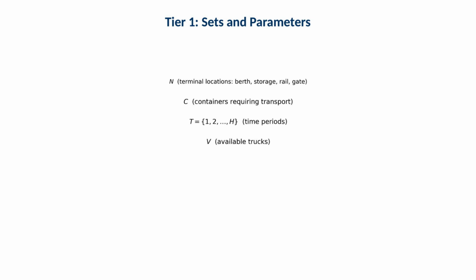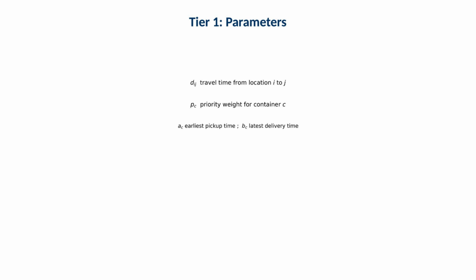This slide introduces the sets and the parameter categories used by the model. Operationally, sets define the physical locations and the decision horizon, while parameters define travel times, priorities, and time windows that determine what is feasible. Parameters include travel time between locations, priority weights for containers, and time windows such as earliest pickup and latest delivery. Operationally, these parameters are the bridge from the terminal operating system into the optimization model. If time windows are wrong or priorities are stale, the dispatching plan will optimize the wrong work.